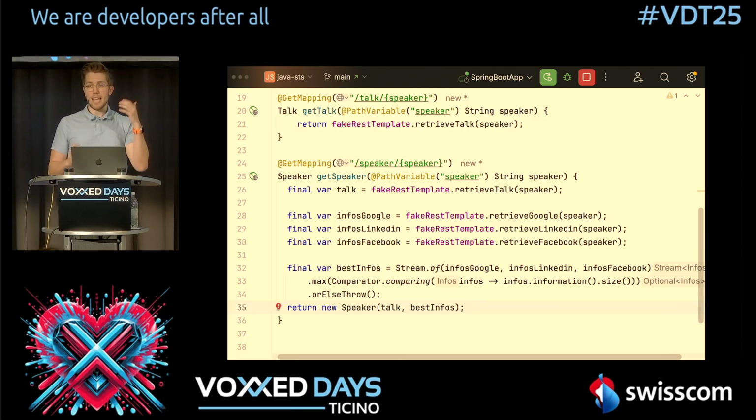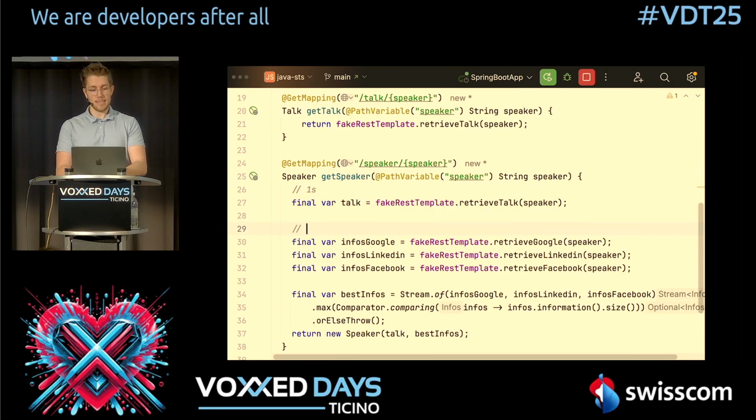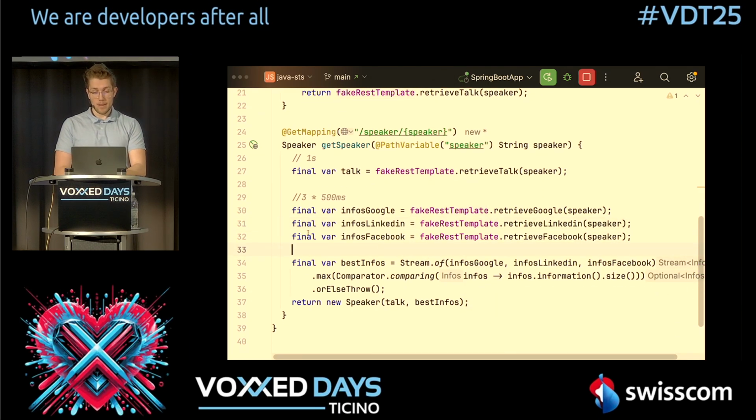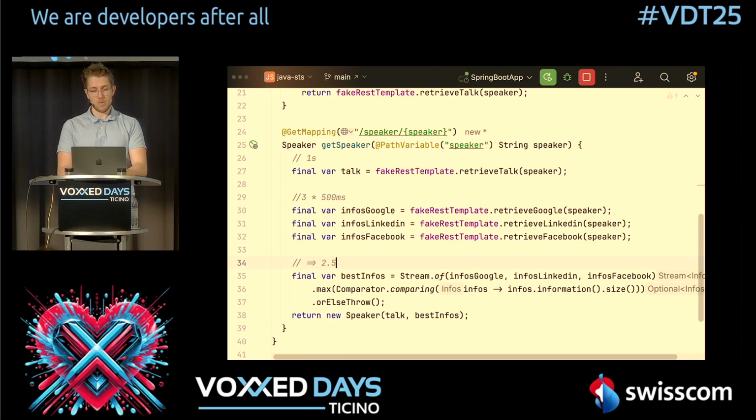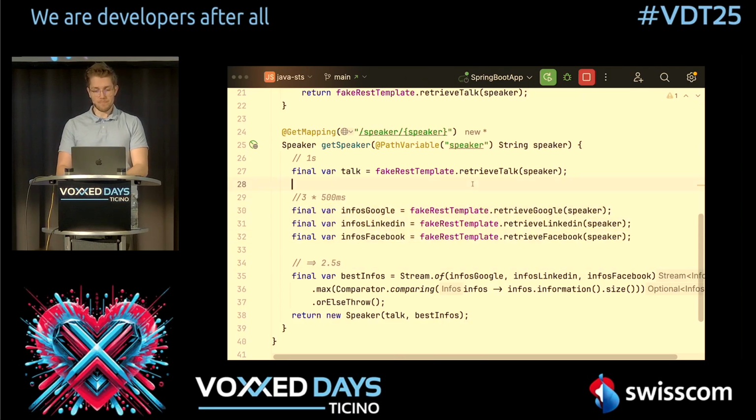Now, what's the issue we currently have with this code? This code is, in my opinion, perfectly readable, but it's quite slow, because this one here takes 1 second, and this here takes 3 times 500 milliseconds if there is even a response. Because Facebook here will throw an error, so our whole request will fail, and we will get an error on the client side. Now, this means everything here together takes 2.5 seconds. And this is why virtual threads are just not enough, because when we have such a complex construct, it isn't enough that we just don't have this delay of the initial call, but we want to do this concurrently here.